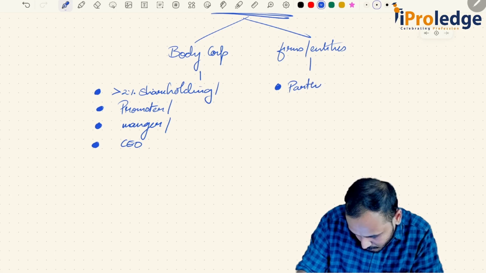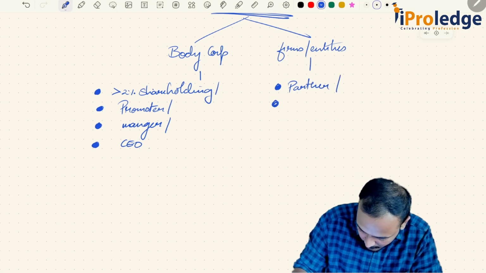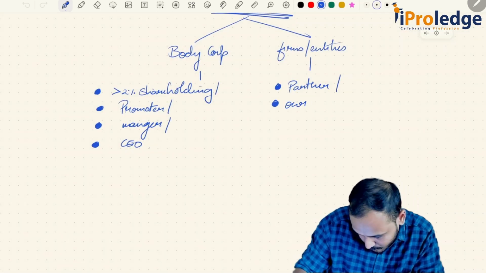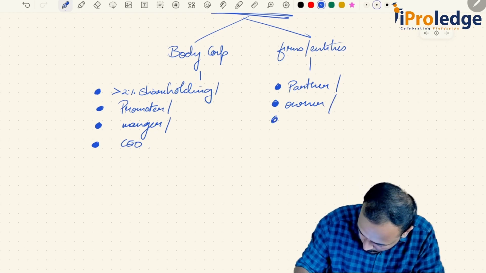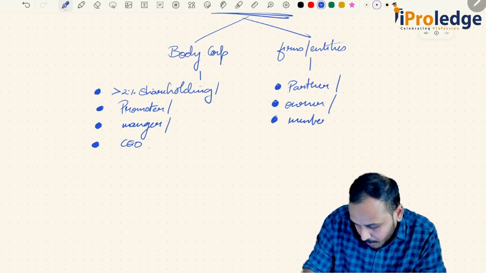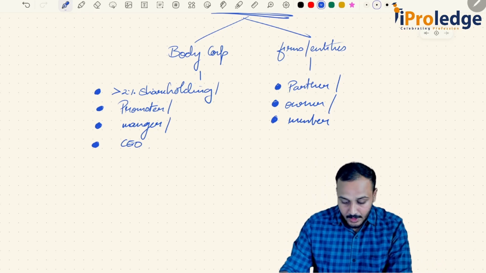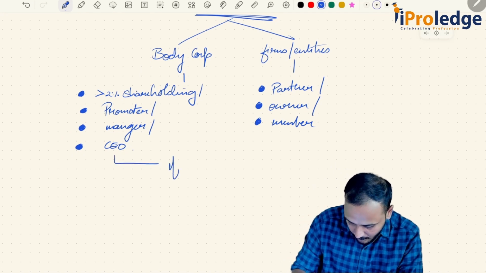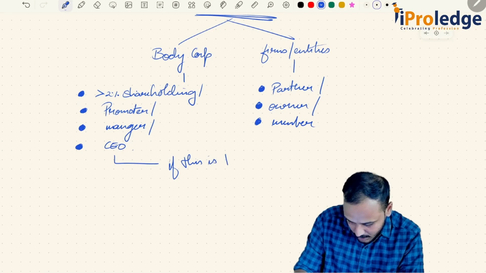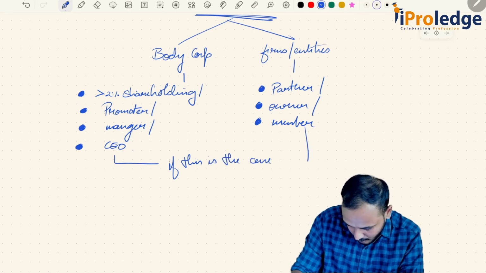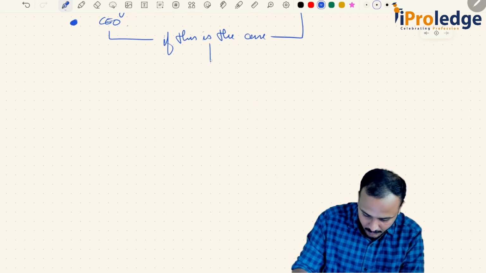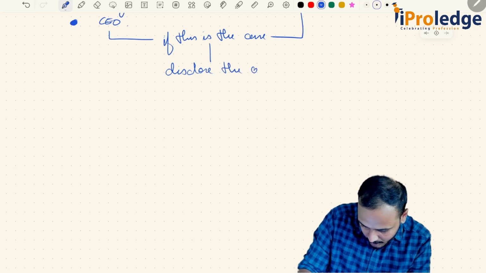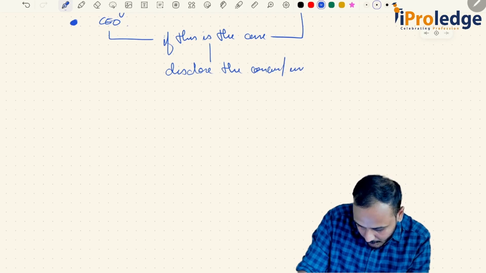And when it comes to a firm or entity, you are a partner, or you are an owner, or you are a member of that firm or entity. Then if this is the case, disclose the concern or interest.